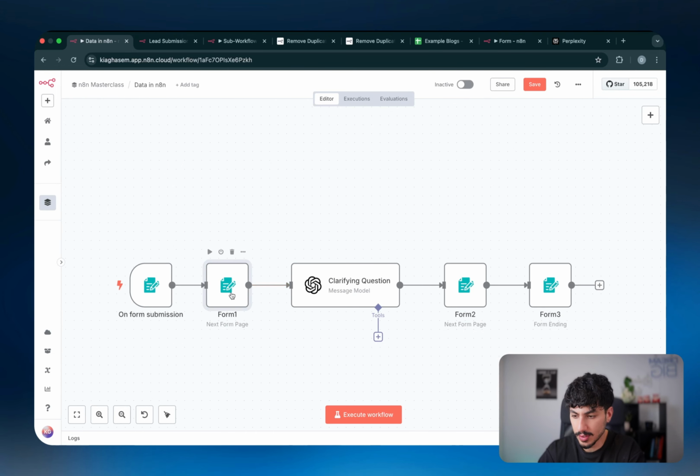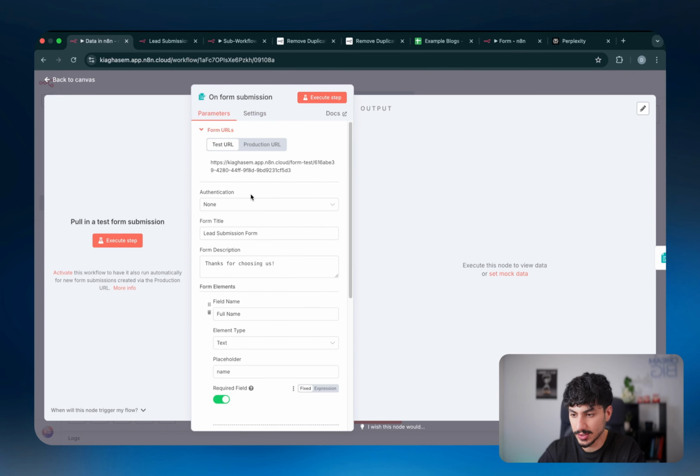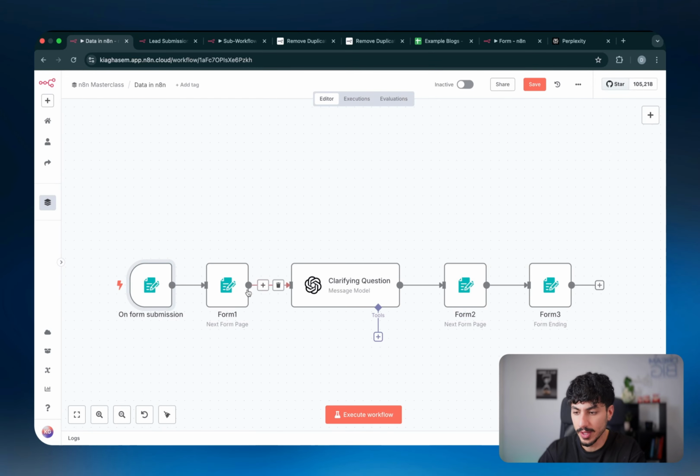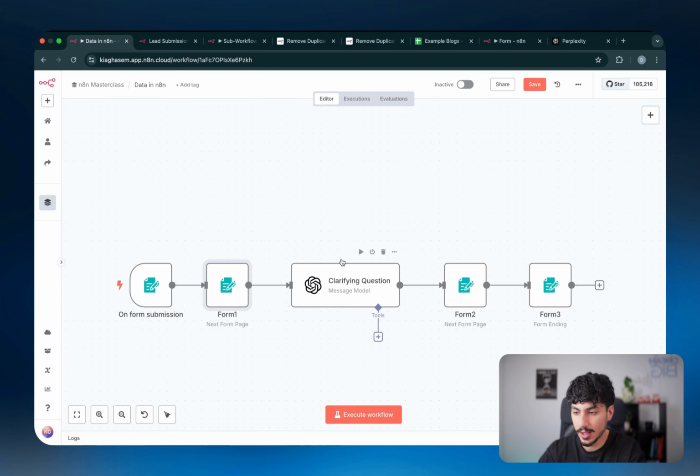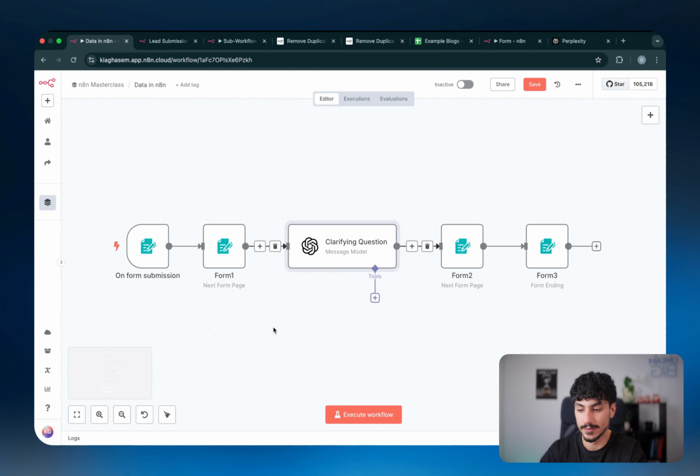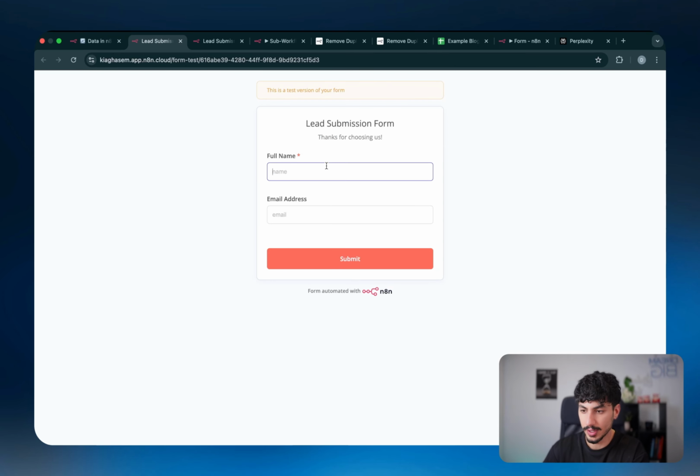So the first node is basically saying next form page. This on form submission allows you to define the questions you want to ask on the first page of the form. Then the second one says what questions you want to ask on the second page of the form. And what's super valuable is that you can separate the pages one by one. And because you can separate the pages, you can allow AI in the middle to change the questions based off the answers that the client gives you. One example of this that I'll quickly show you, if I click on execute workflow, is this form.